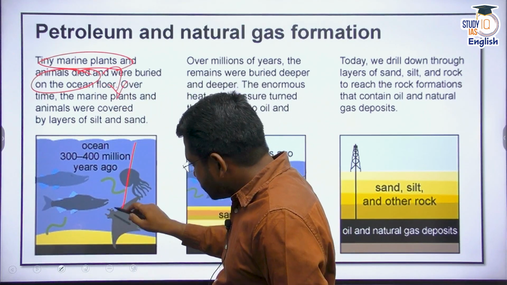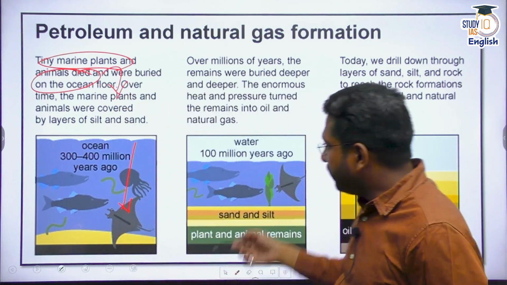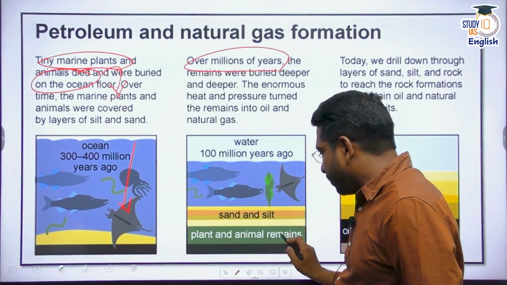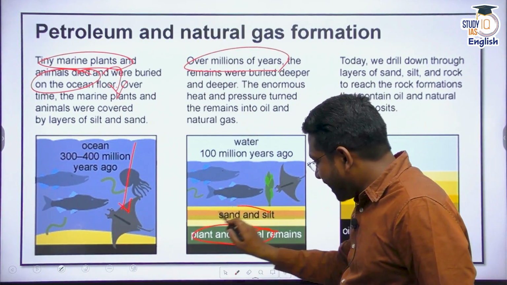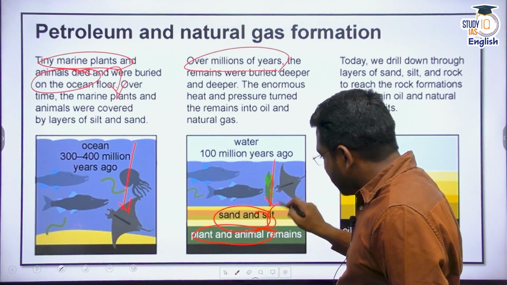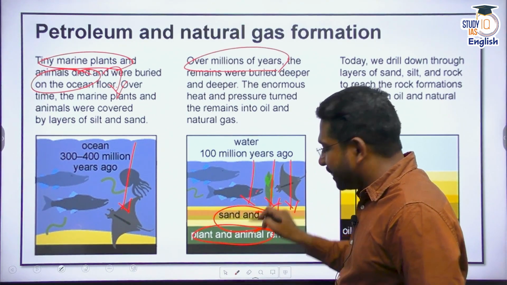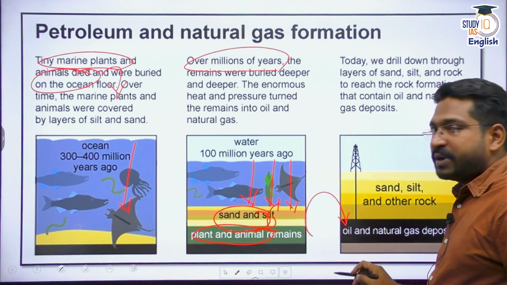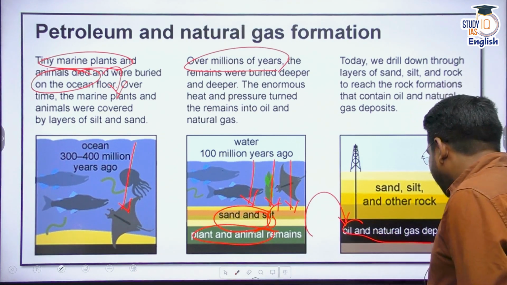They are slowly and steadily buried deep, and once they are buried over millions of years, there are plant and animal remains, there is sand, there is silt, there is clay. So this pressure and this heat continuously transforms, and oil and petroleum is then seen in these stones.